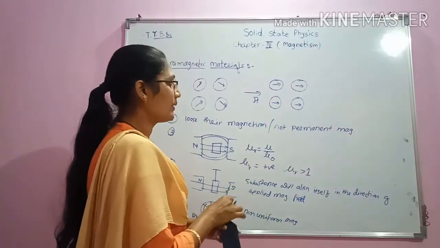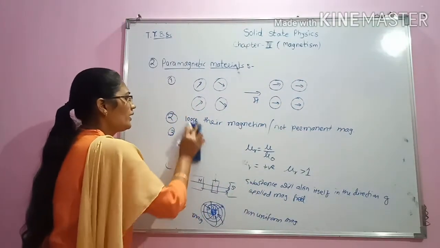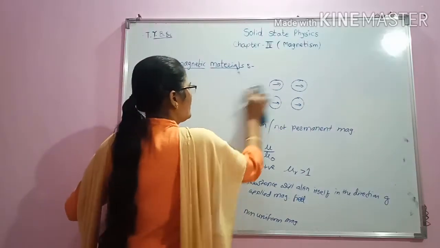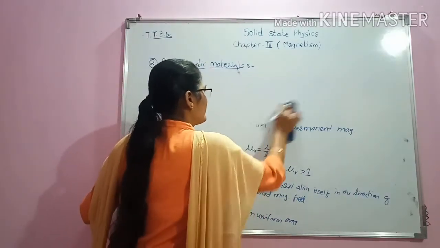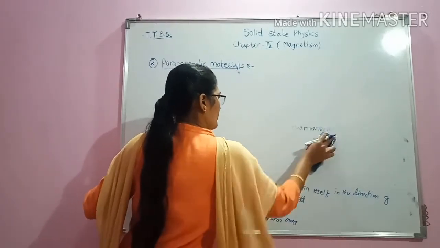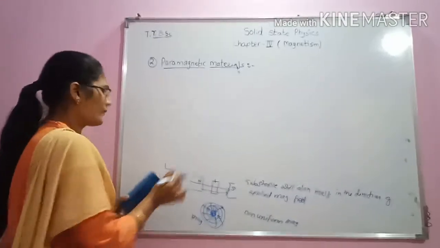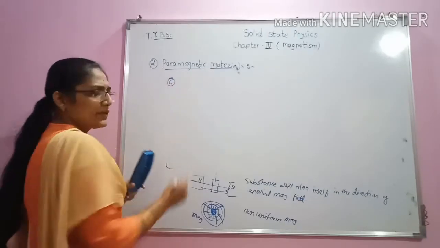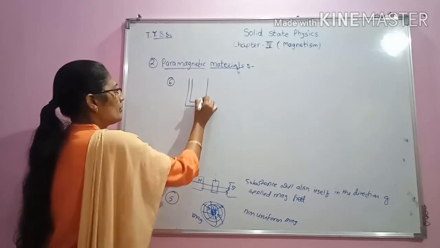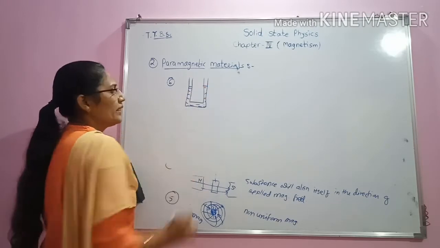Then the next property: if we take paramagnetic substances and keep them in a U-tube, suppose this is the liquid paramagnetic substance which is filled in it.